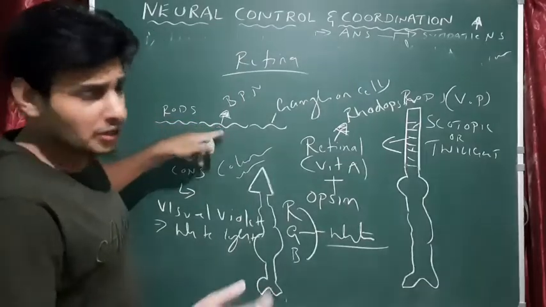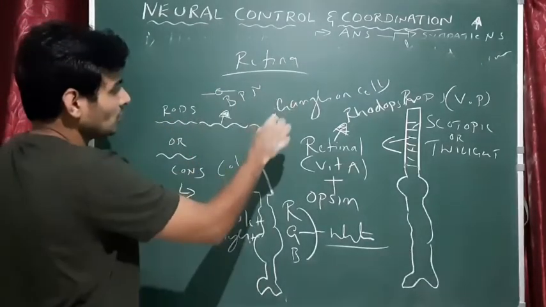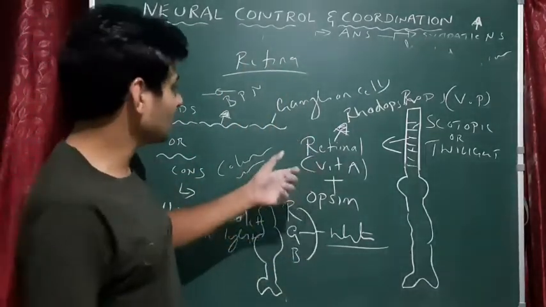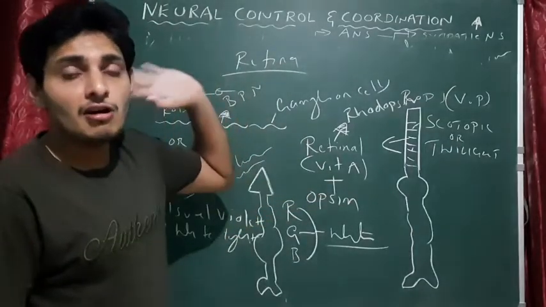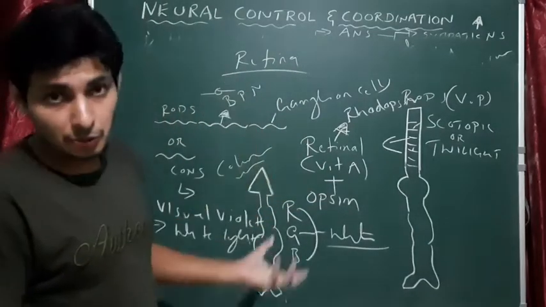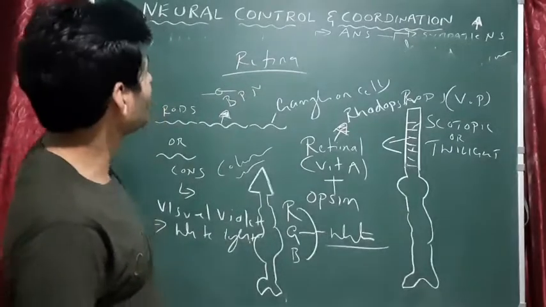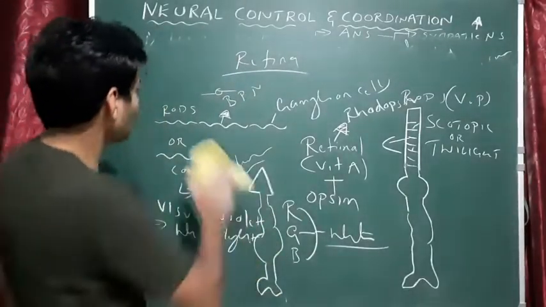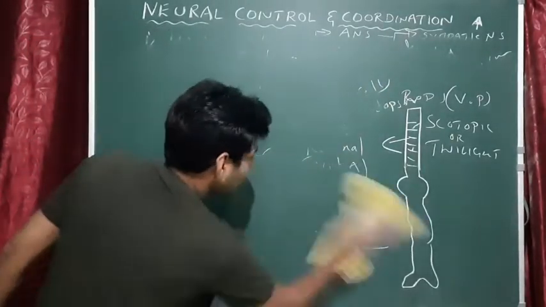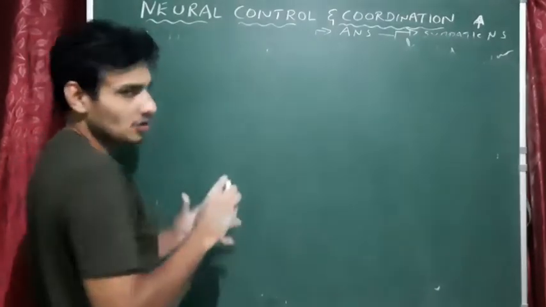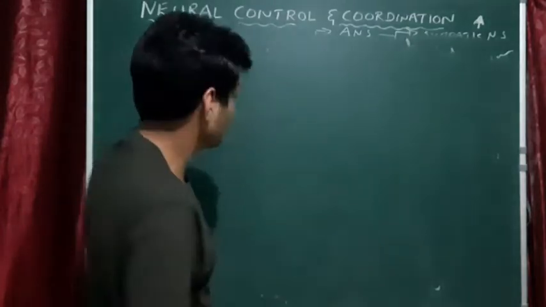Now, the bipolar neuron, no need to talk because it has one dendrite and one axon. Ganglion cells are the cells which are attached to your optic nerve. So let me just talk about the mechanism of vision, by taking rods as an example because it's given in the NCERT diagram.